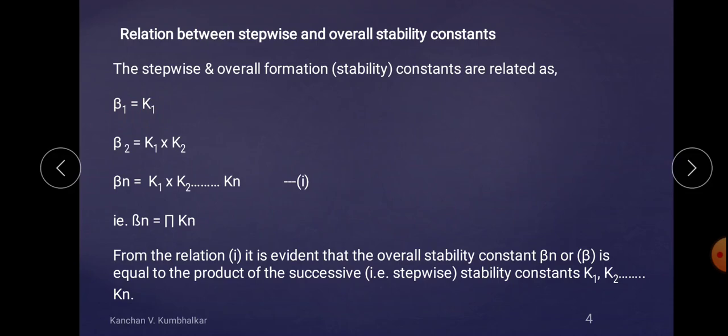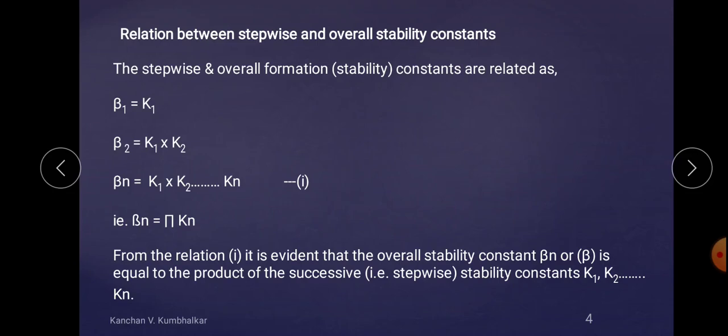But if you continuously add another ligand, then there are two steps. M plus L gives ML, this is the first step. Then successively you add one more ligand to the ML complex, which is the product of the first step. Now ML is a reactant of the second step, in which you add one more ligand, and then there is formation of ML2 as a final complex.